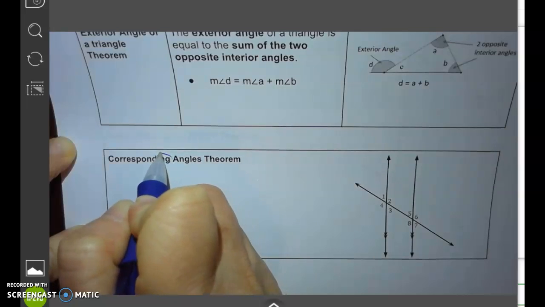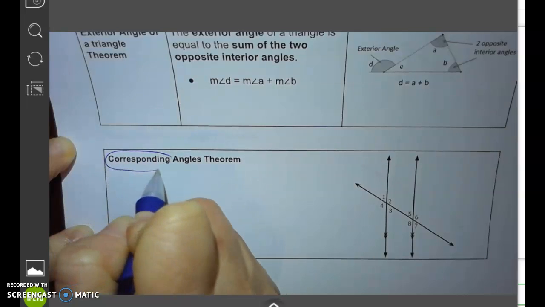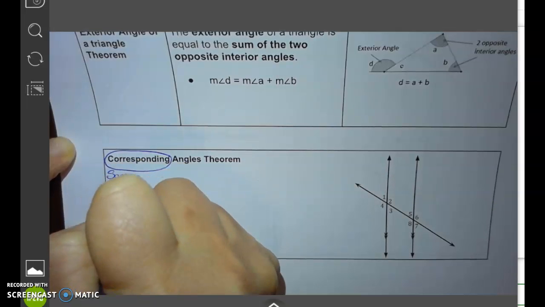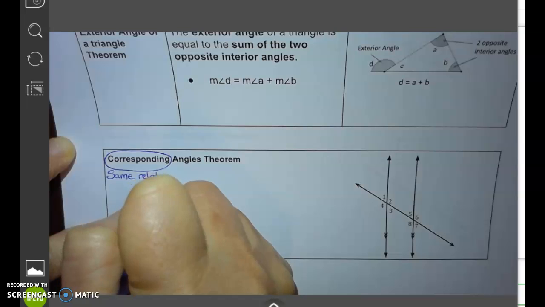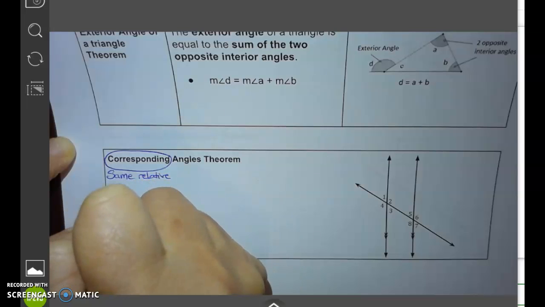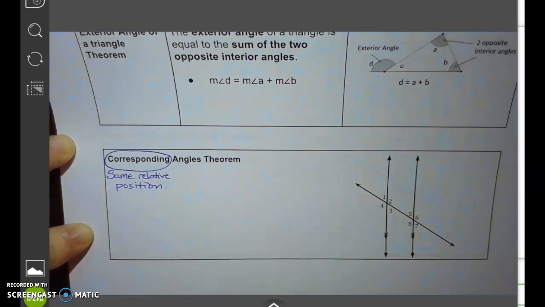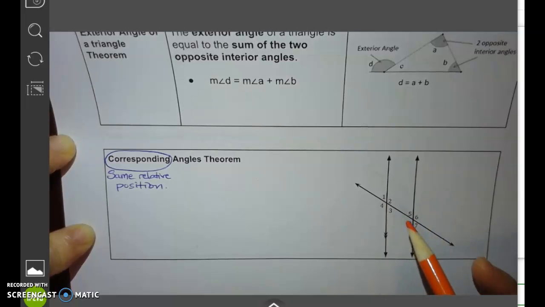So I am just going to draw a circle here and write: same relative position. Now I'm going to get my colored pencil and color two corresponding angles from these two parallel lines.